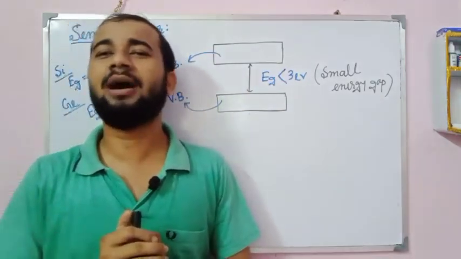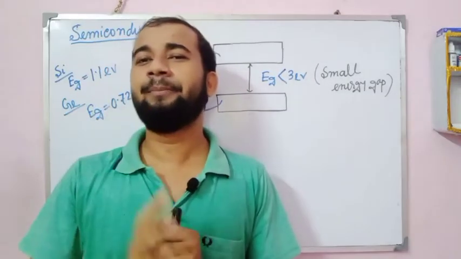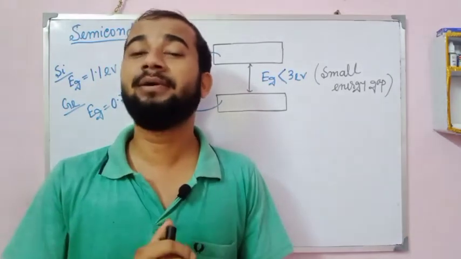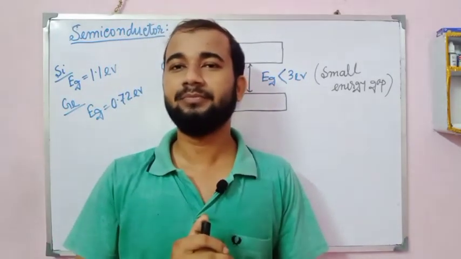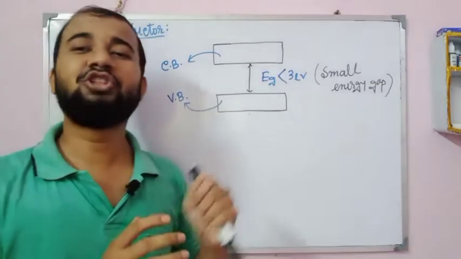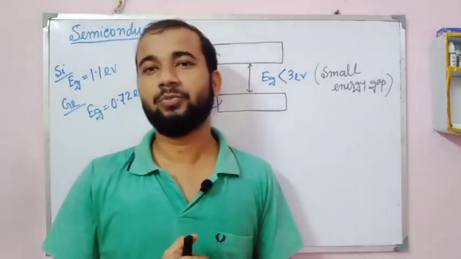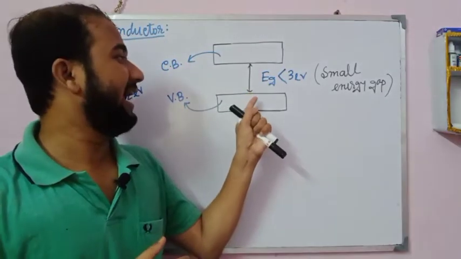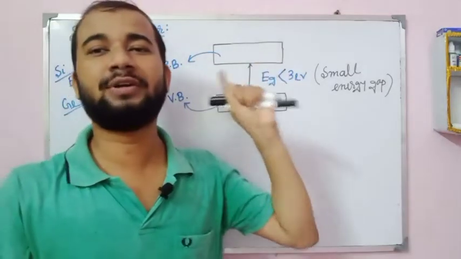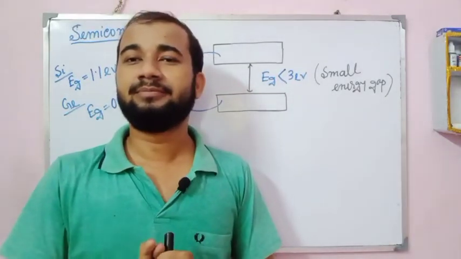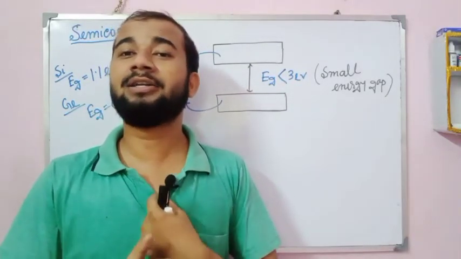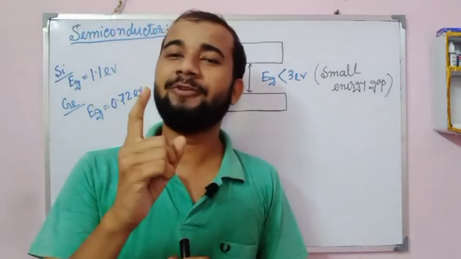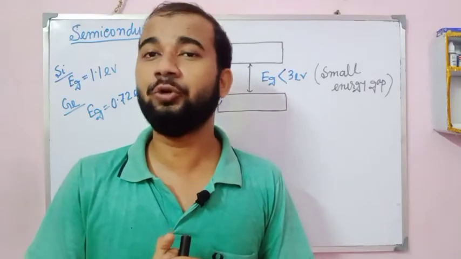That is why the conductivity is in between metals and insulators. Now at 0 Kelvin temperature, no electron can go from the valence band to the conduction band. That is why conductivity is 0 at 0 Kelvin temperature.